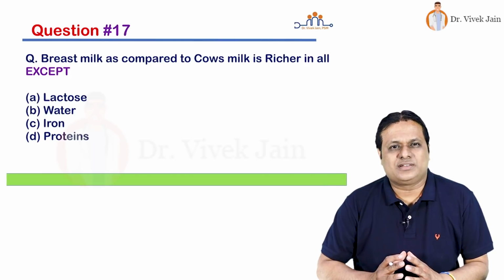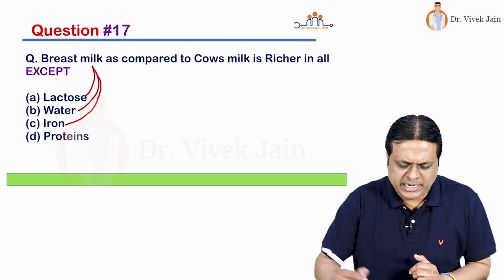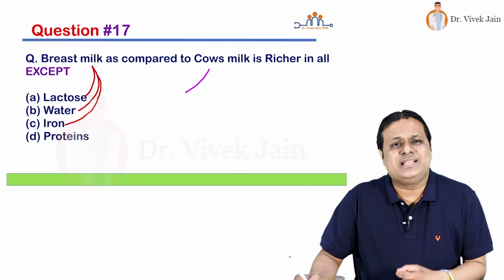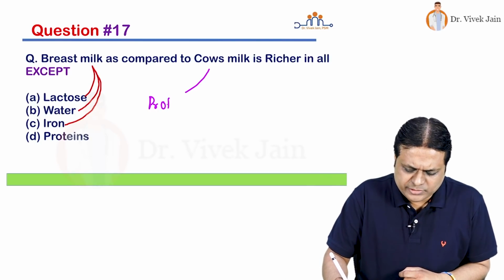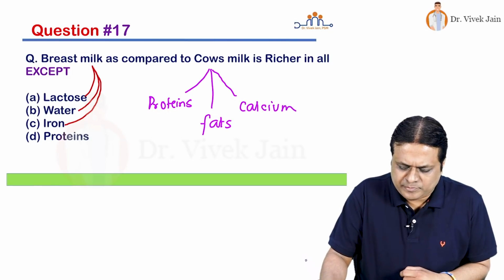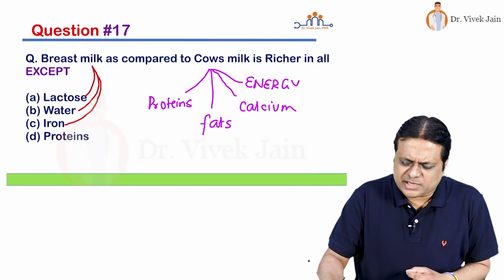So friends, what is the answer? Friends, both milks used for infant feeding in the country have their importance. Breast milk is richer in lactose, water and iron. On the other hand, when we look at cow's milk, it is richer in proteins, fats, calcium and energy, although for energy there is only a mild difference.